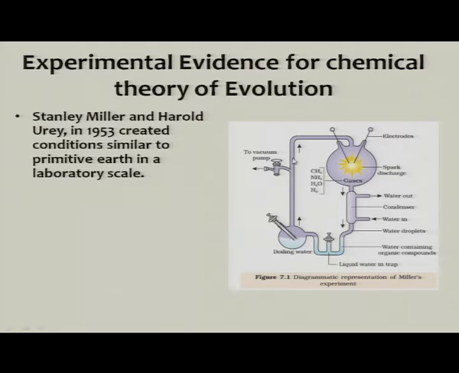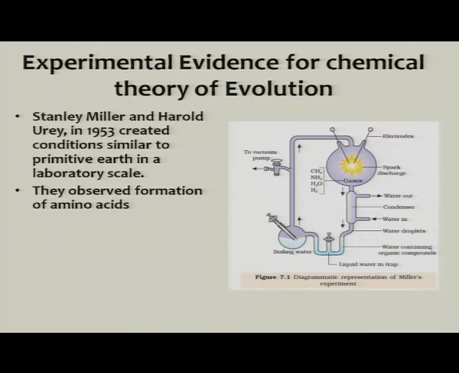There was a vacuum pump, then electrodes for the electrical discharges. So, when they did this experiment, they created conditions similar to the primitive earth on a laboratory scale, provided electrical discharges, and a high temperature was maintained.